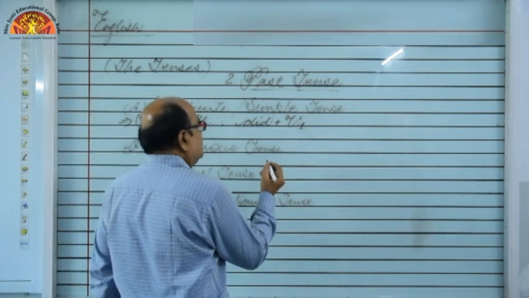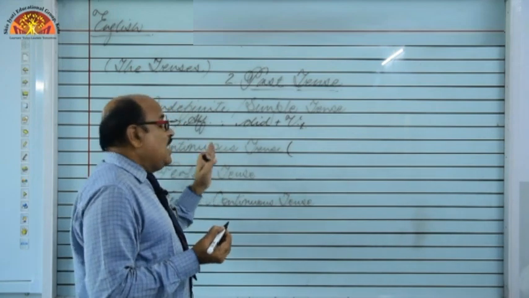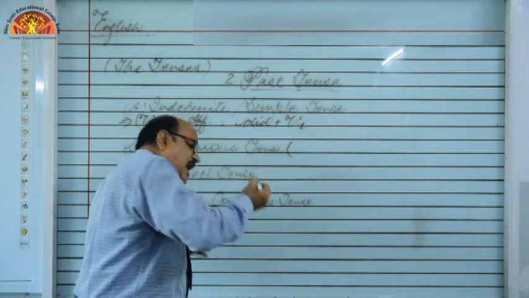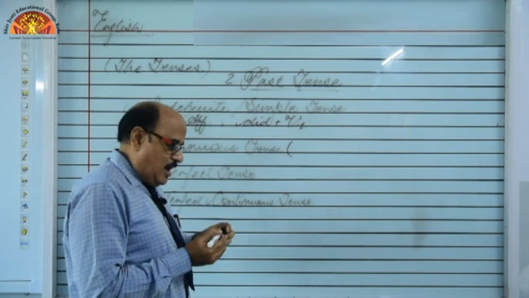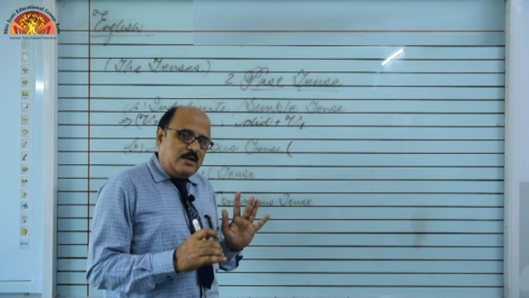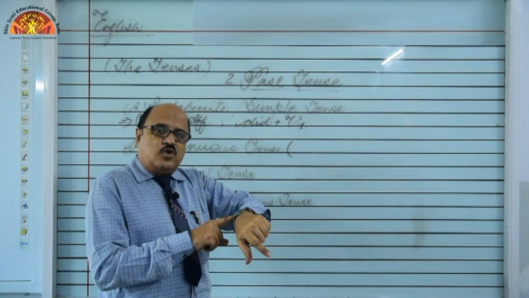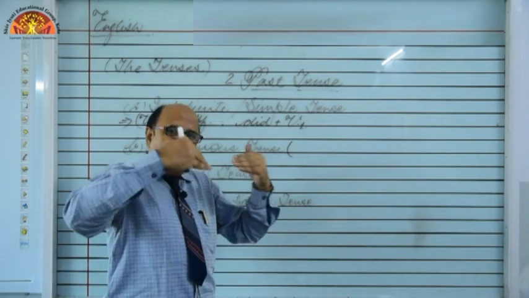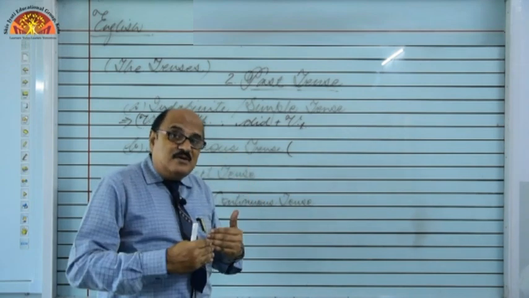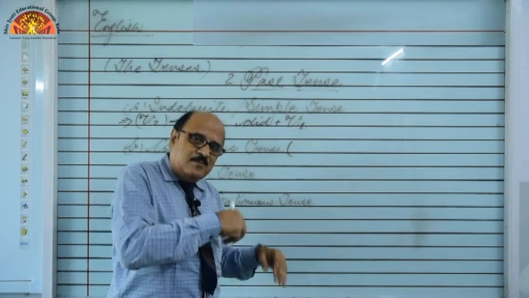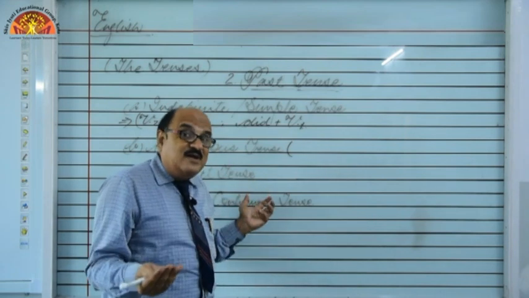Next is continuous tense. What is continuous? Just like present continuous tense, we think that at a particular moment, at a specific time in past, something was going on. Right now I am teaching you, and suppose this is 2 o'clock. So I am teaching you at 2 o'clock. But tomorrow when we are here back, what will we say? We were learning. Right now we are learning, but when this time is over, it will become past and we will say we were learning English.